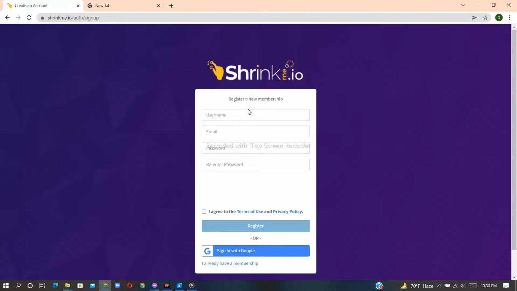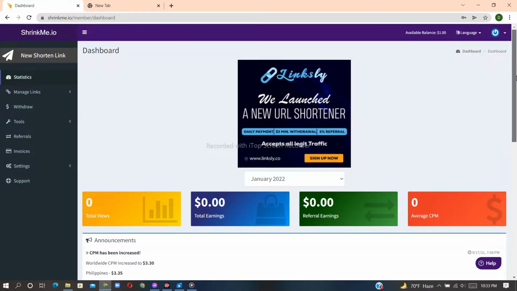Now at first, you have to register on this site. I put my joining link in the description below. You can easily join from there. Then click on the register button and choose your username, email address, and after giving the password, you have to complete the CAPTCHA and agree to the terms and conditions. Then click on the register button. After completing that, you have to log in to your account. You can see the dashboard of the website like this. Here you will see all the things you have done, like your clicks and your earnings.